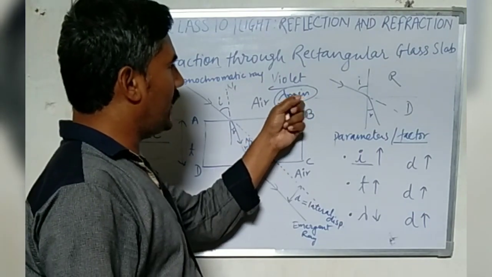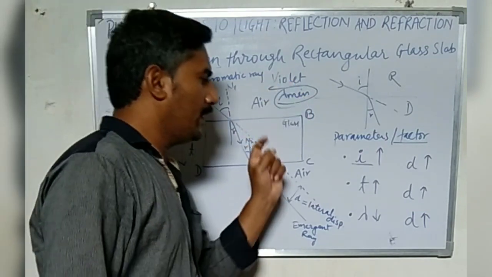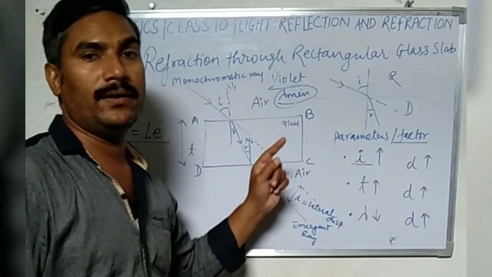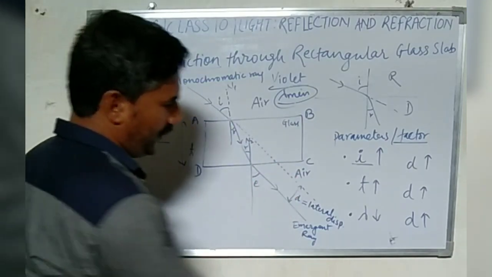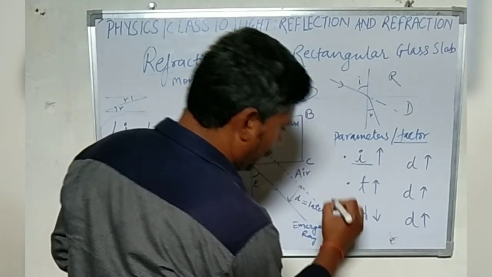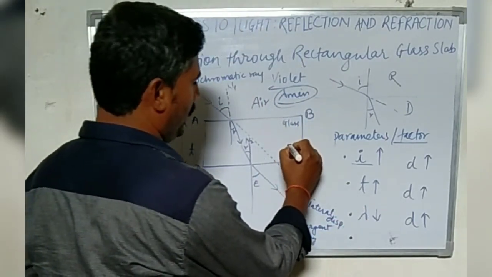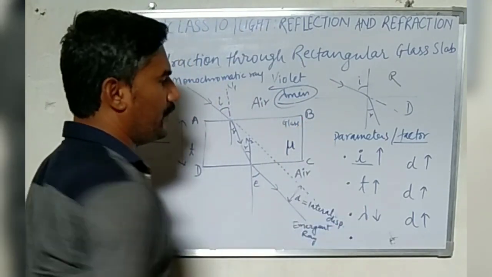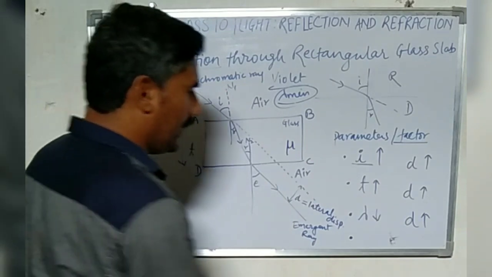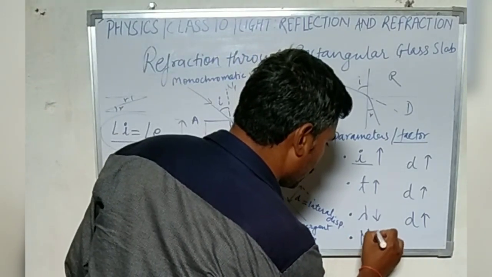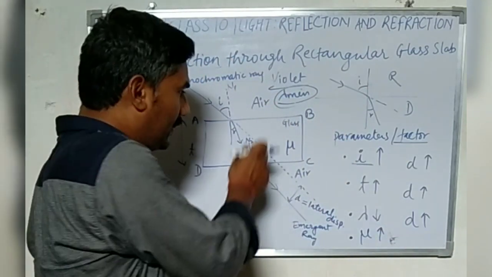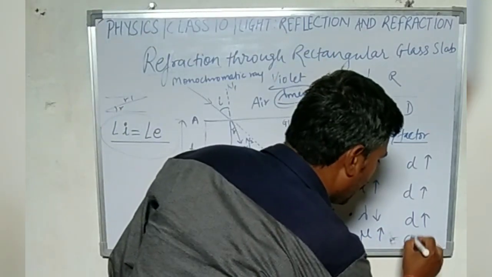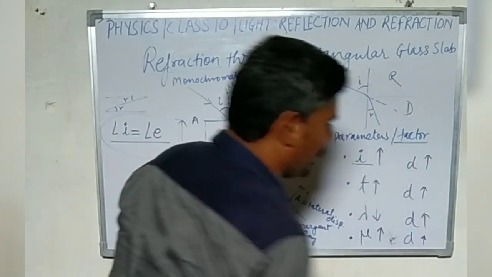So in case of violet monochromatic ray, the lateral displacement will be greater than any other color. And we have another factor, that is the refractive index of the glass. If refractive index of the glass is greater, the lateral displacement will be increased.